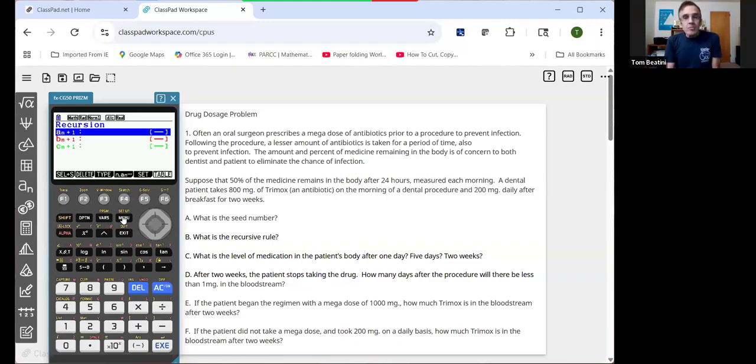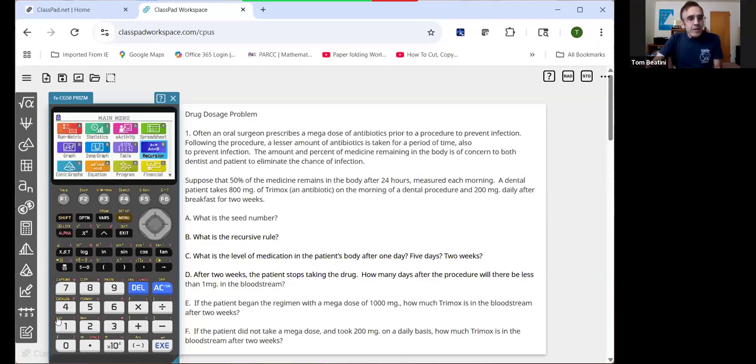I came across some problems like these in an Algebra 2 book, Discovering Advanced Algebra, and I thought it would be a good, non-threatening way to get students familiar with what a limit is. And they're all around us. People don't realize it, but we deal with them on a regular basis. So let me back out here a minute and go to the main menu and clear things up.